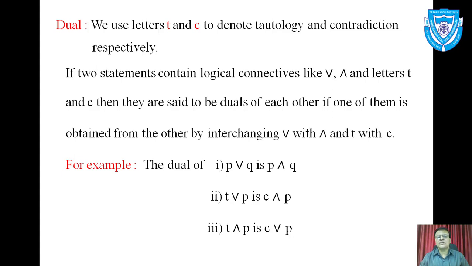I will explain this with the help of examples. The dual of P or Q is P and Q. See, from the first I can obtain the second just by replacing or by and. Second example, T or P. The dual of T or P is C and P; or is replaced by and, and T is replaced by C. Third example, T and P, its dual is C or P. So this is the concept of dual.